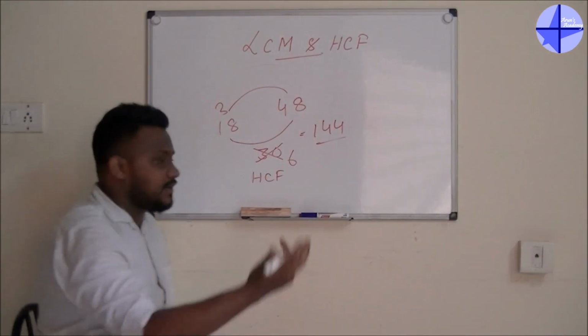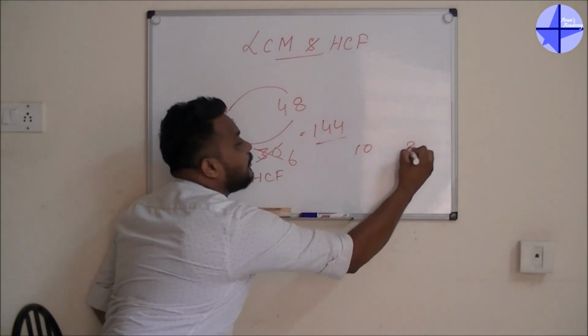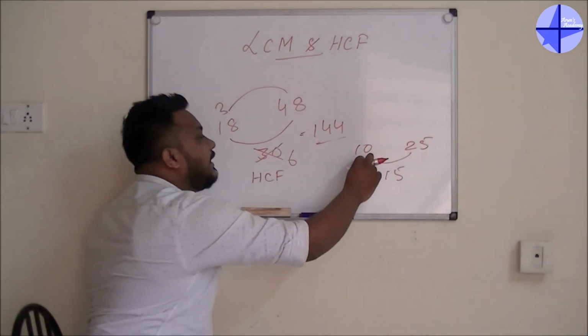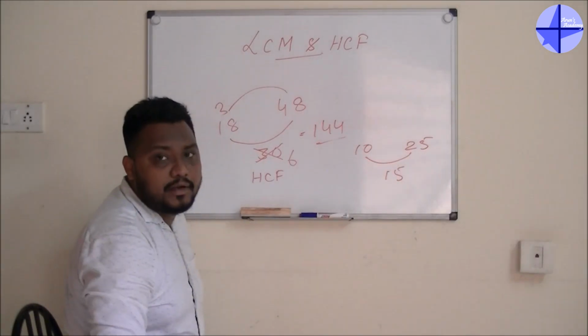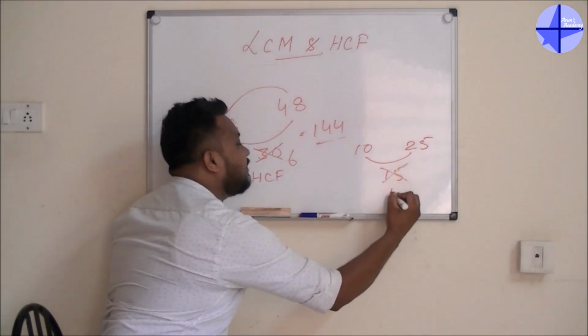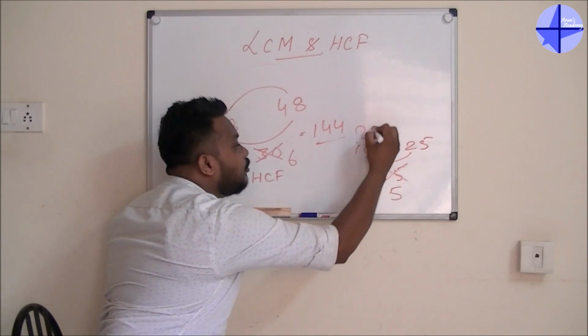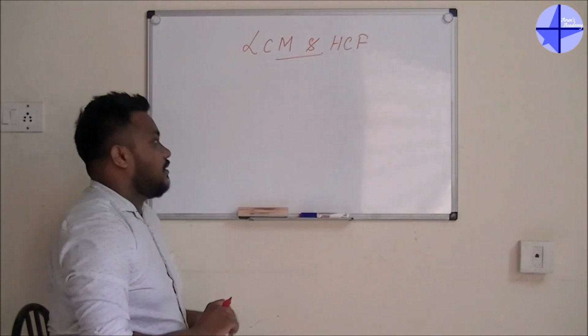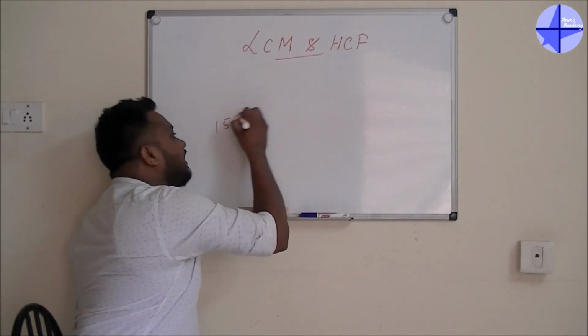Okay, I'll give you another example. 10 and 25. What is the difference? 15. Not divisible. For 10 and 25, the highest common factor will be 5. Instead of 15, just write 5. 10 by 5, 2. 2 into 25, answer is 50. If it is 15 and 19.